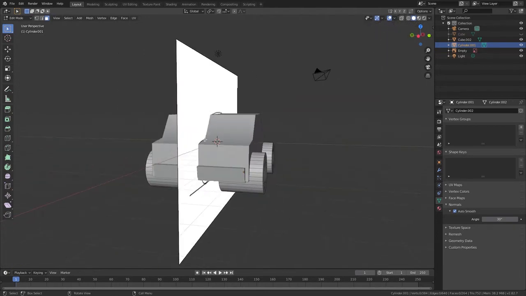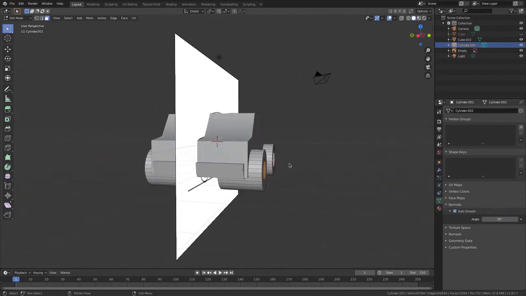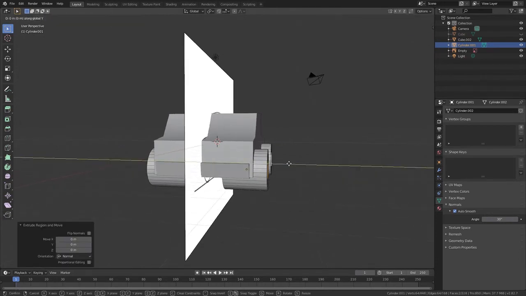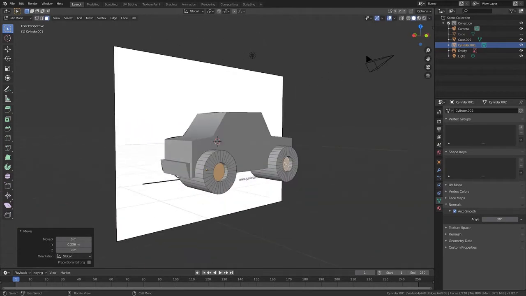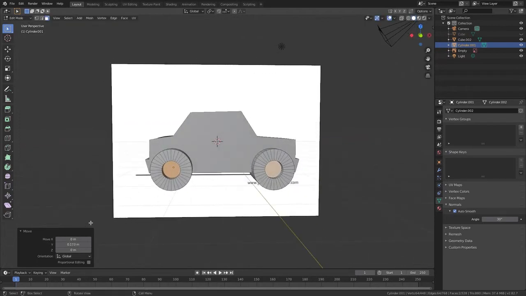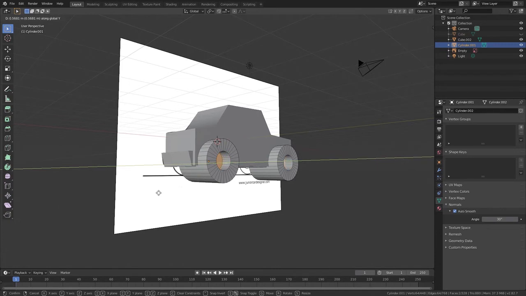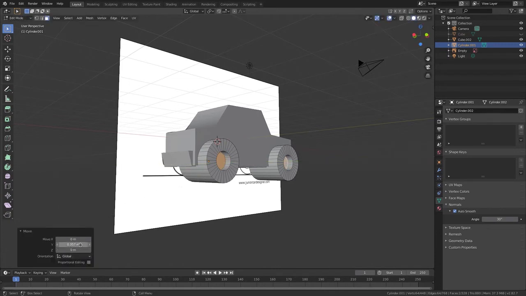Okay, now what I'm going to do is select this one, hold Shift, and select that one. Now I'm going to press E, click again, and go GY to as deep as you want, where the bolts will be. Go GY again, I'm going to do that thick. Come on Z, I'm going to go GY again, do it that thick.